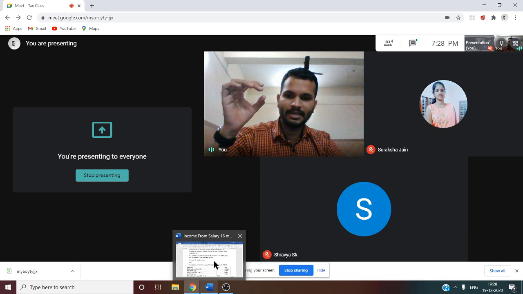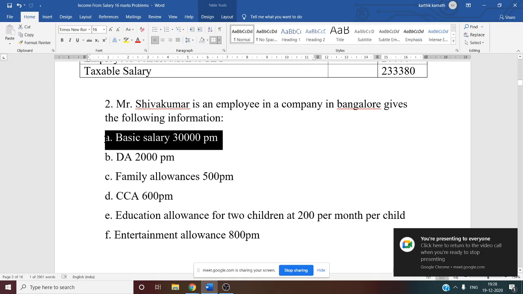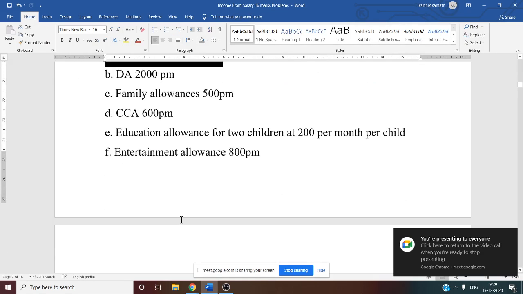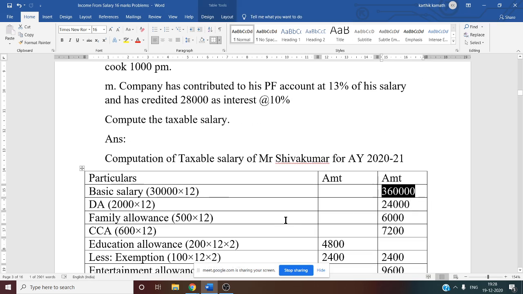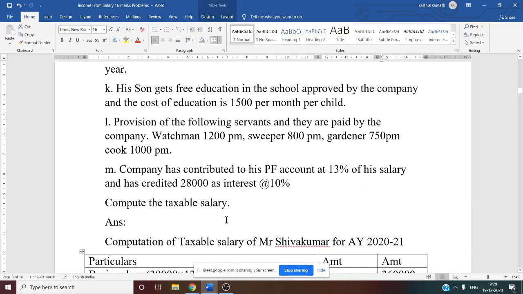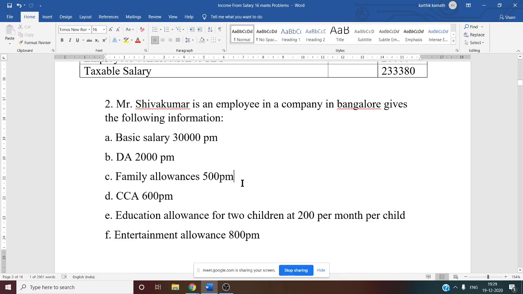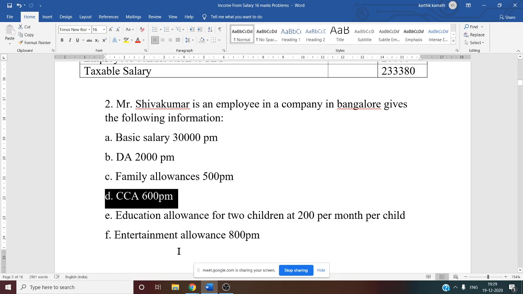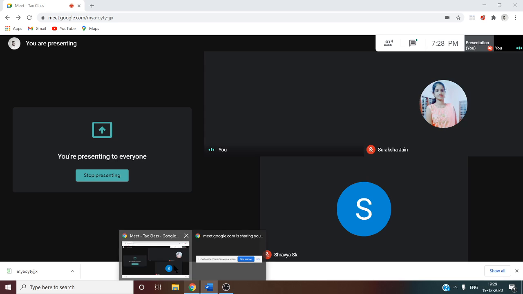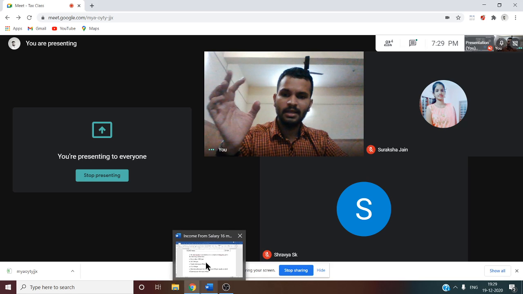See this, first basic salary. Basic salary is given as 30,000 per month. So 30,000 into 12 we have to write. Basic 30,000 into 12, amount in the outer column 3,60,000. DA, again, 2,000 per month is given. 2,000 into 12, so we get 24,000. Similarly, you have to do for everything. See this now. Family allowance: next, you have to write family allowance 500 into 12, that is 6,000. Next, city compensatory allowance, that is 600 into 12, that is 7,200. Like that, you have to do.